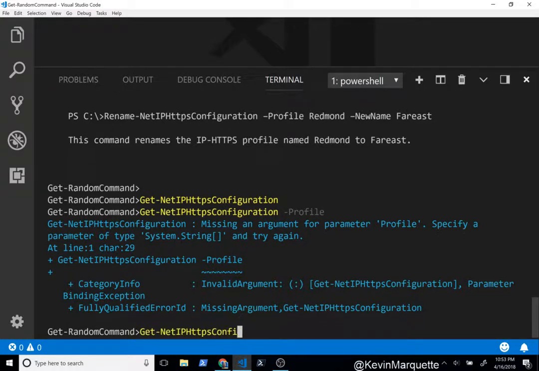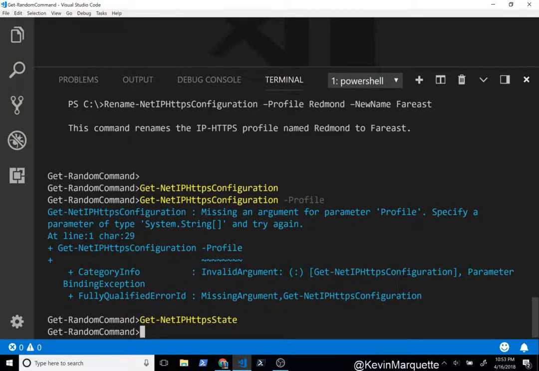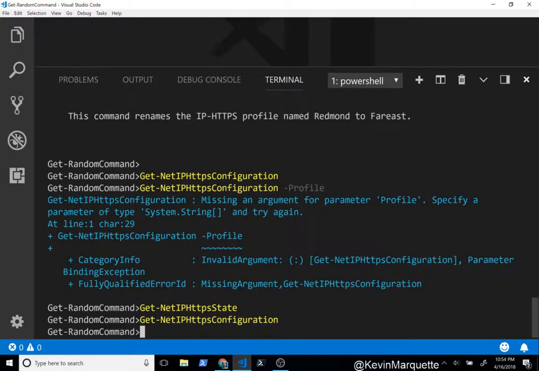Do we have any other Get commands? State. Yeah, that's it. And I've got nothing on here set, so I can't play with it too much. I don't know, I got nothing on this one. Let's try.